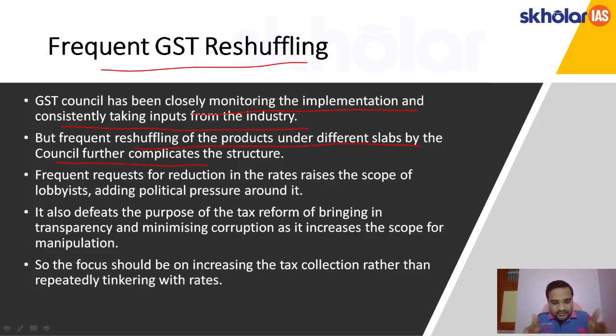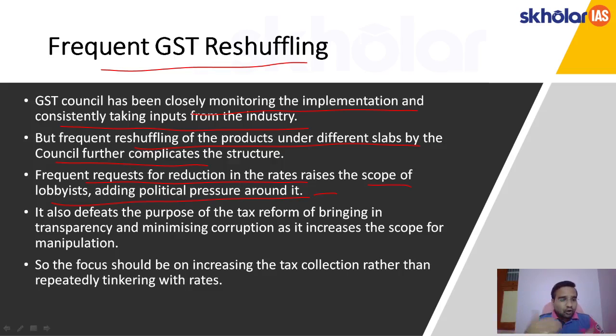What happens is, up until today, certain products, for example electronics, are in the 12% tax slab. In the next meeting, they will be reshuffled to the 18% tax slab. Again, they will be brought back to the 12% tax slab. This creates complexity, and also it creates confusion in the market. And because of the frequent reshuffling, it will also lead to frequent requests for reduction in the rates raised by lobbyists, adding political pressure around it. Many lobbyists again request frequent reduction of the GST rates, and this will add further political pressure, or it can also be peer pressure.